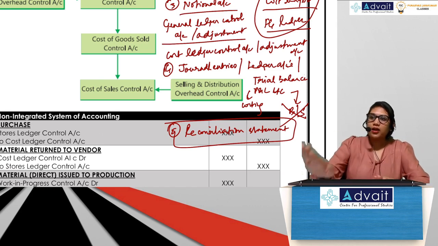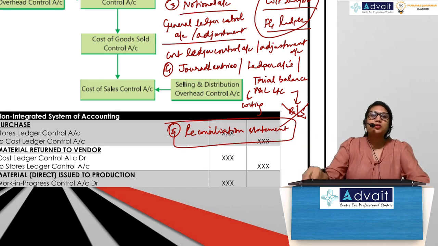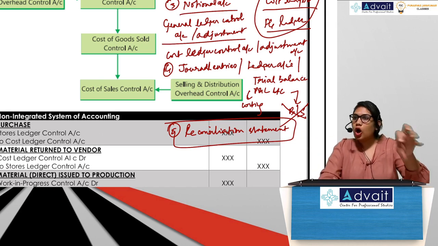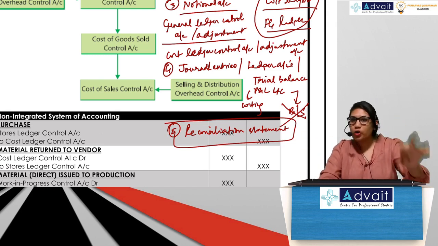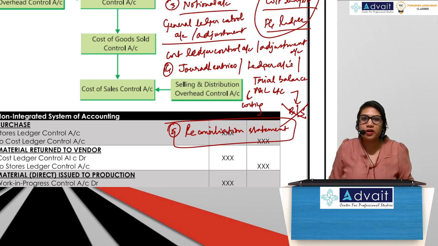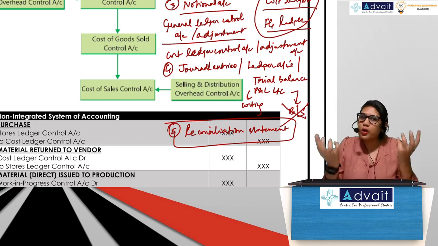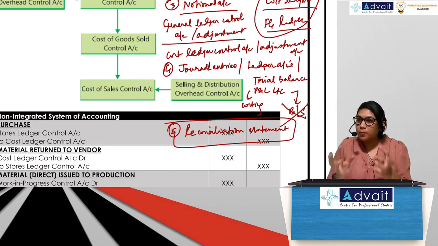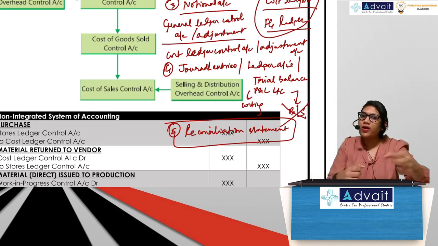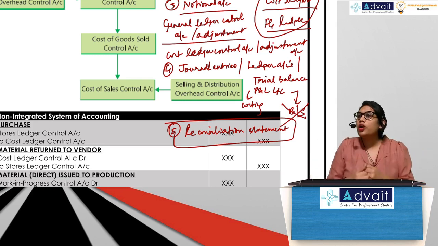In your financial books you apply the principles of financial accounting. In cost books you apply the principles of cost accounting. Both principles are different, so profit calculated in both books will also be different. So you need to prepare a statement reconciling the costing profit with the financial profit. That is called your reconciliation statement.